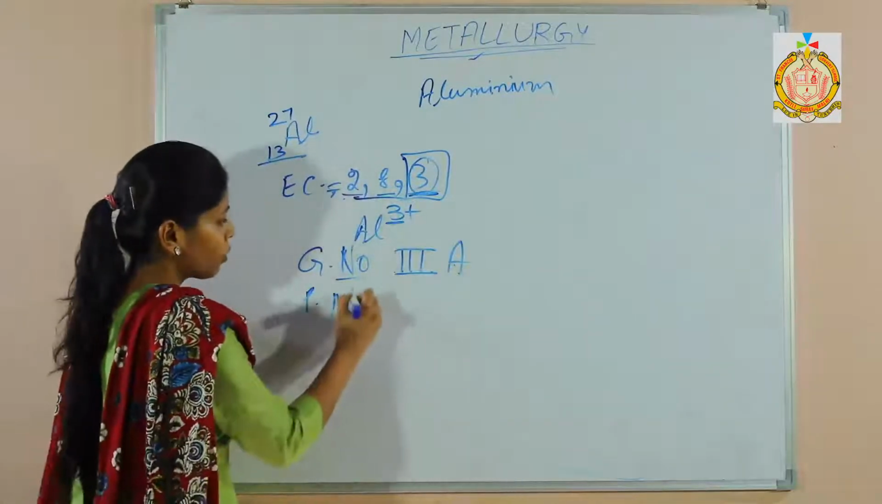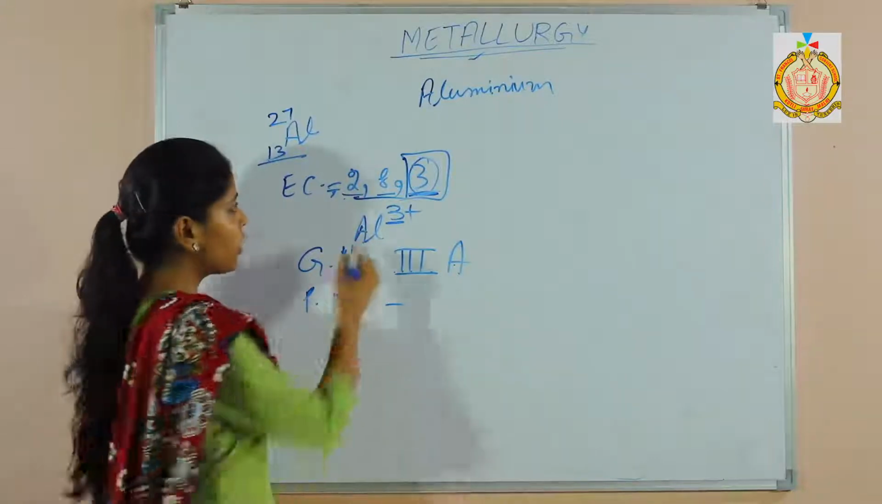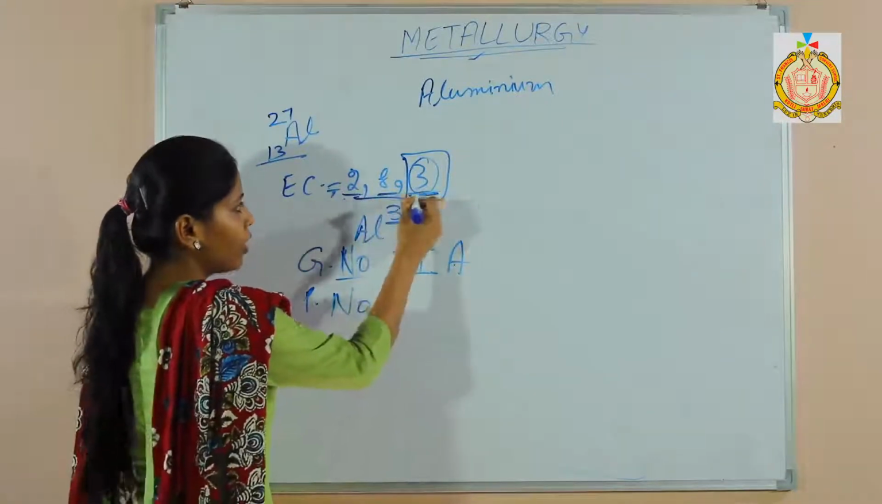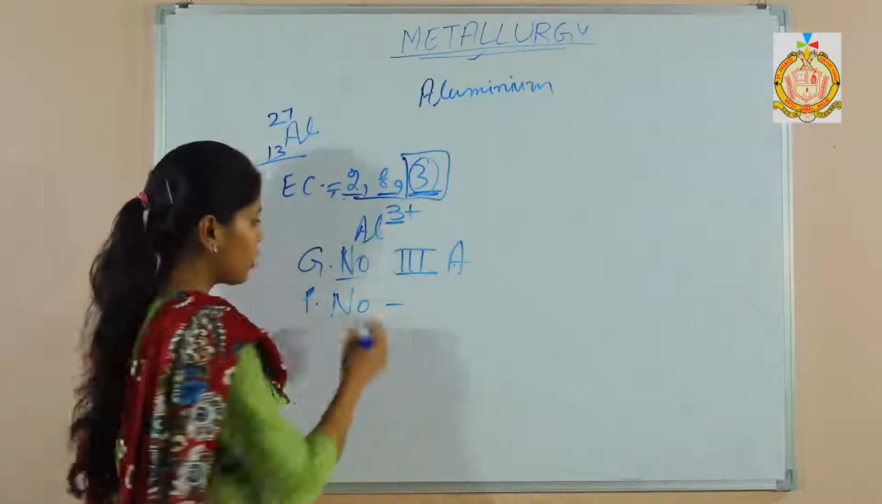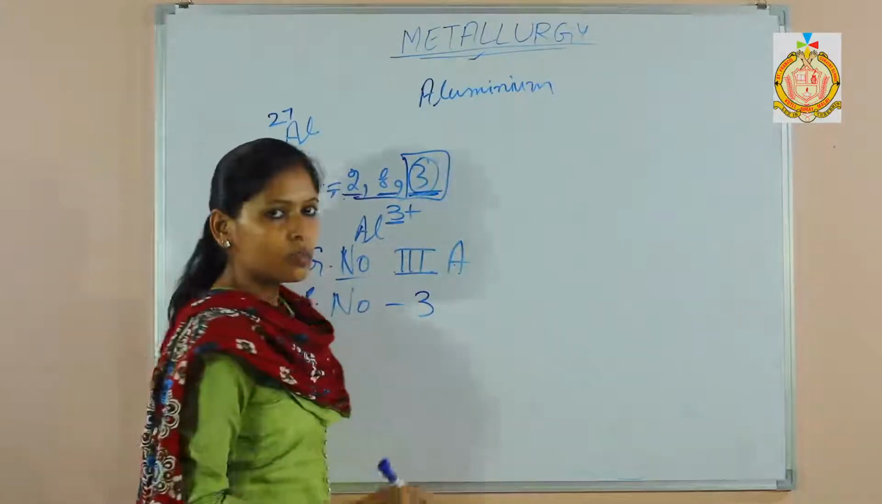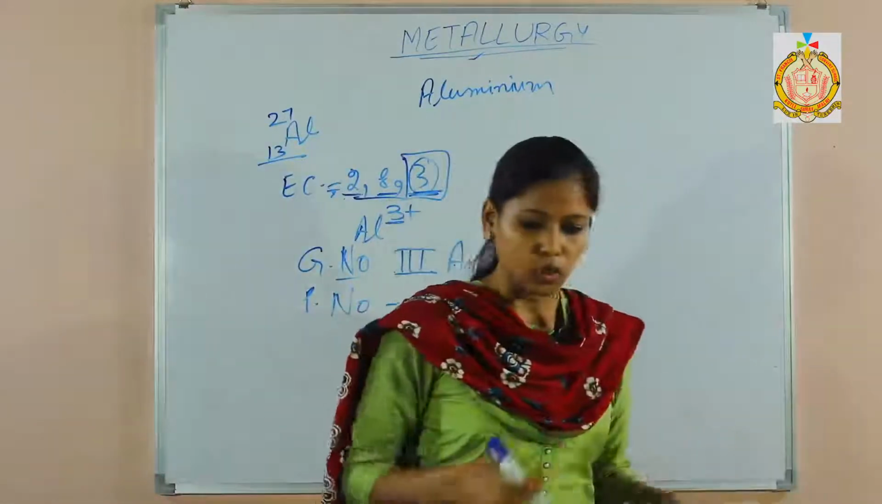The next one is the period number of aluminium. How many shells are there? K, L, M. 3 shells are there. So what is the period number? It is 3. This is the introduction of aluminium.